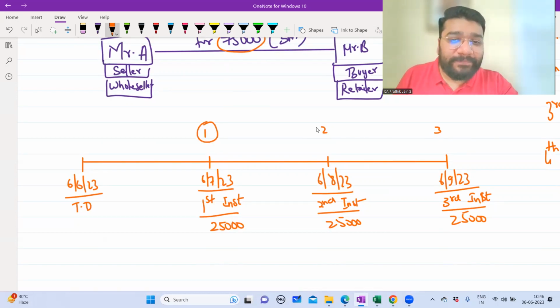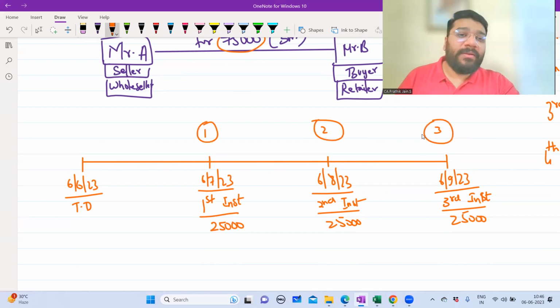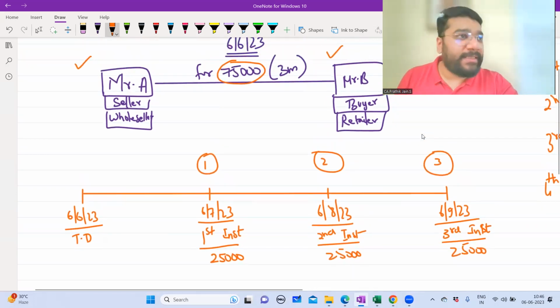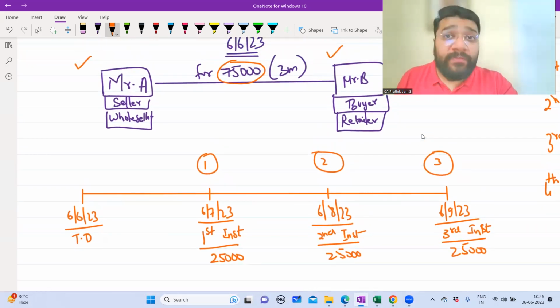Tell me, people. If you are the seller and I ask you, out of these three options, 6/7, 6/8 and 6/9, which day do you prefer to collect the full 75,000 in one single payment? Then what would you say?